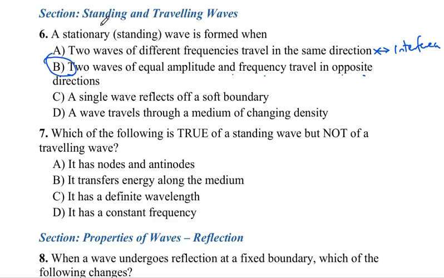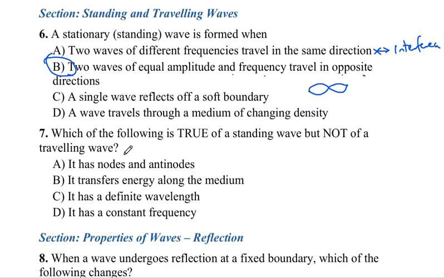Okay, now this is one difference between a standing wave and interference. Both of them look alike. They have the same diagram. But the difference is that a standing wave is the combination of two waves traveling in opposite directions, but in interference the two waves travel in the same direction. Kindly note that, please.